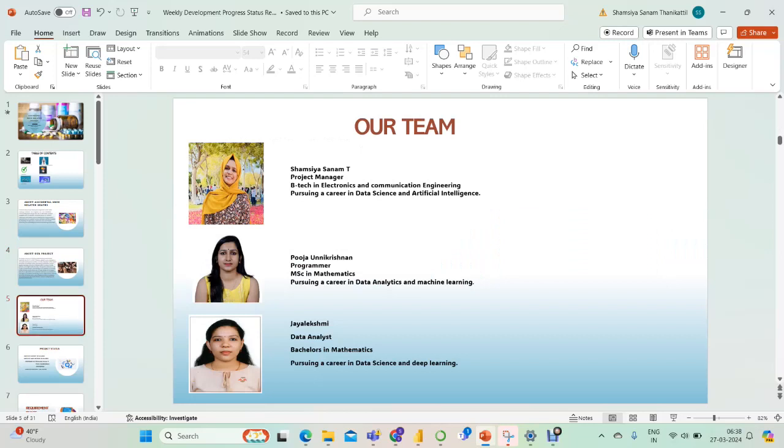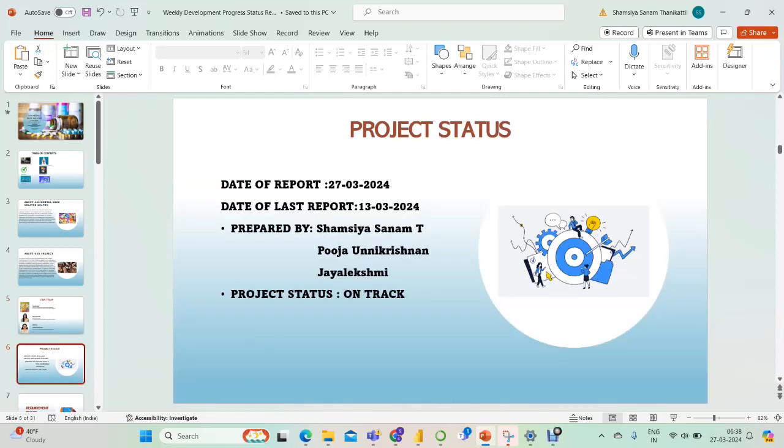Shamsia Sanamti is the project manager. Then Pooja Krishnan, she's the programmer, and myself, Jayalakshmi, I'm the data analyst. The date of our report is 27th March 2024, and the date of the last report is 13th March 2024, and the project status is on track.